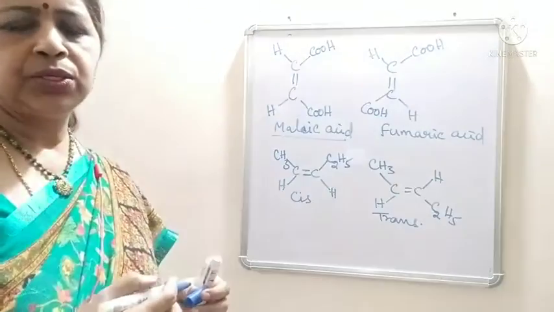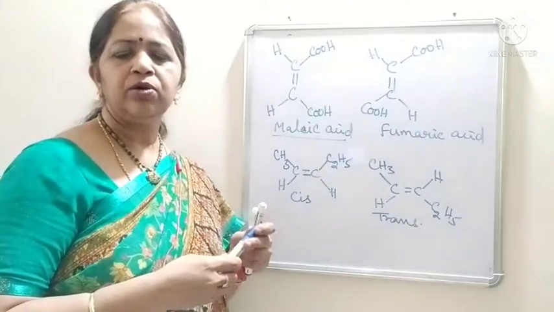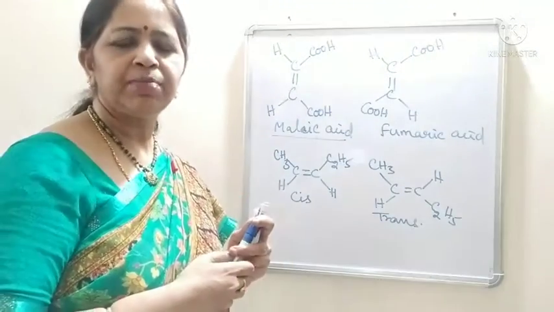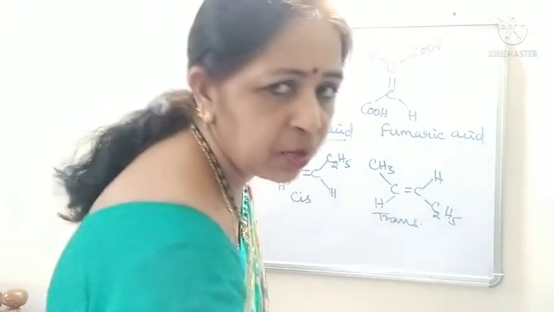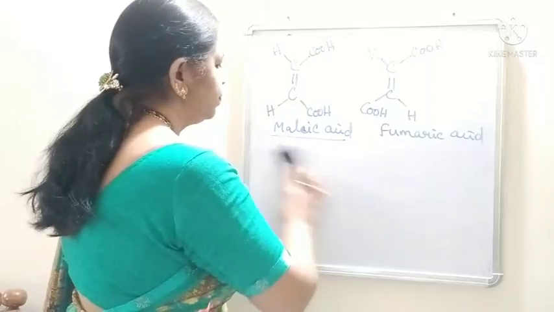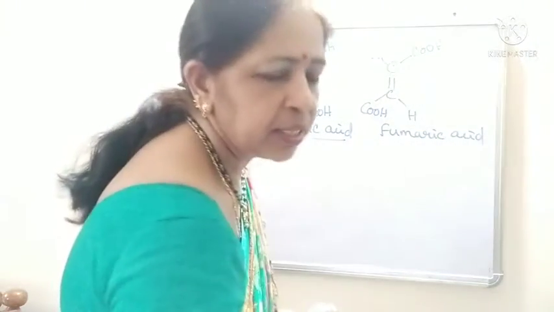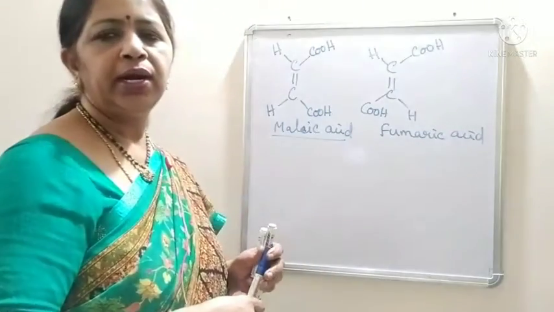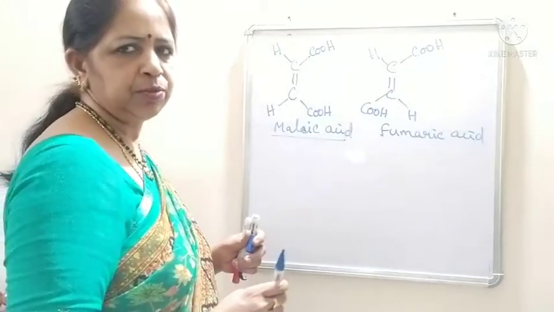Okay, students. So, if identical groups or similar groups are present on the same side of the double bond, then it is called a cis isomer. If similar groups are present on the opposite sides of the double bond, then it is a trans isomer.